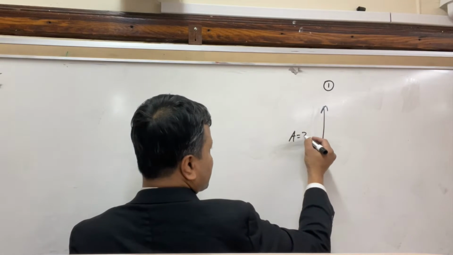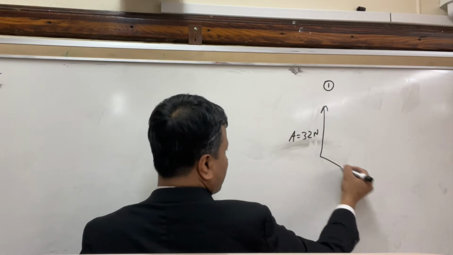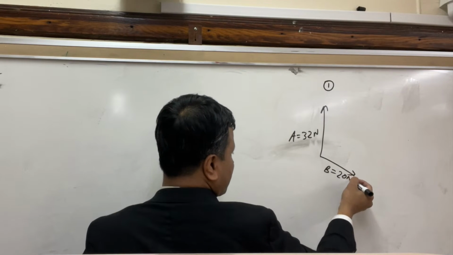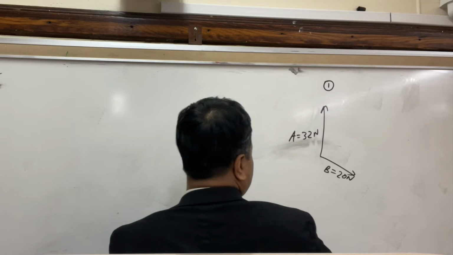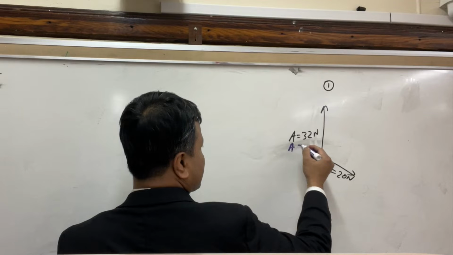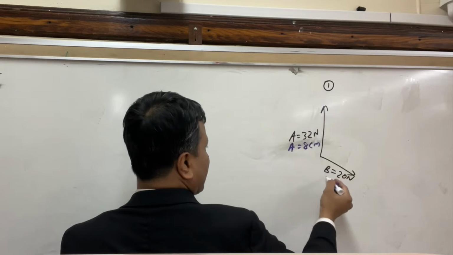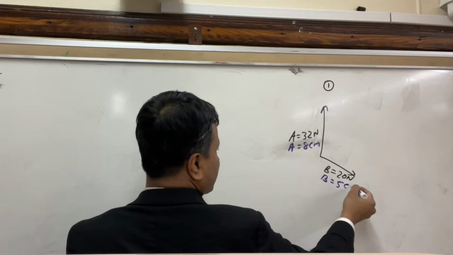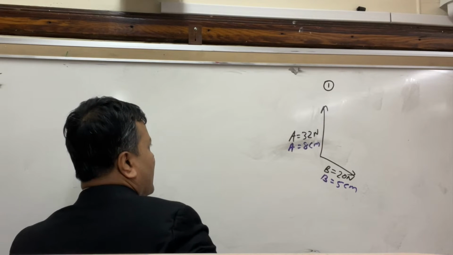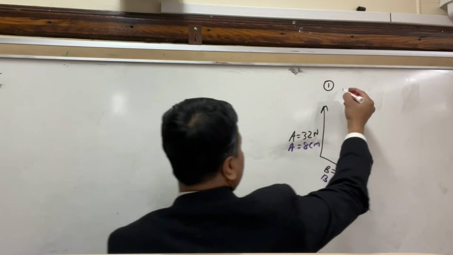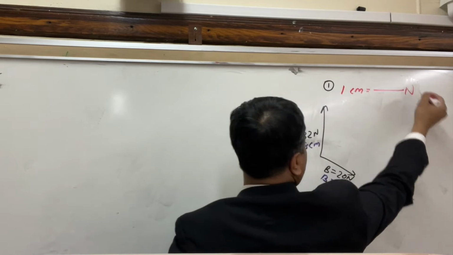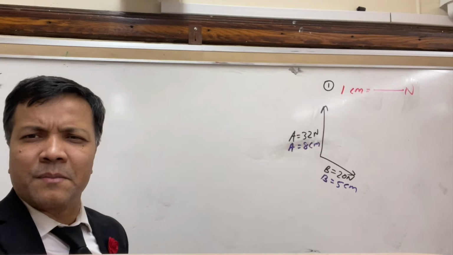A is 32 Newton, and then B is 20 Newton. Of course, when you take the ruler, you measure it, and you see that A is 8 centimeter and B is 5 centimeter. And I ask you, 1 centimeter is equal to how many Newton? That's the problem I ask you.